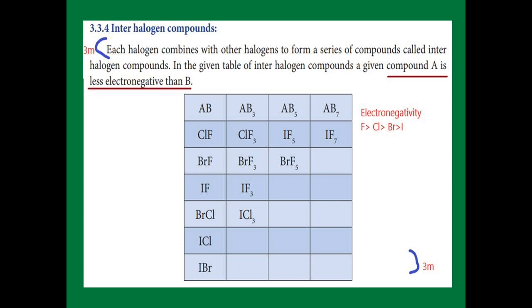The next one, 2 chlorine compounds: bromine is the less electronegative element and chlorine is more, and iodine is less, chlorine is more. So bromochloride, iodochloride. The next one, only one compound for bromine, iodobromide. The same way in AB3, AB5, AB7.